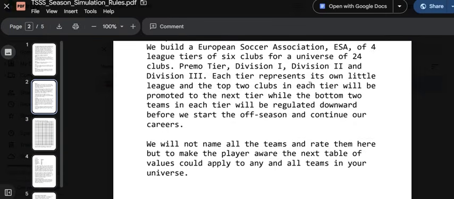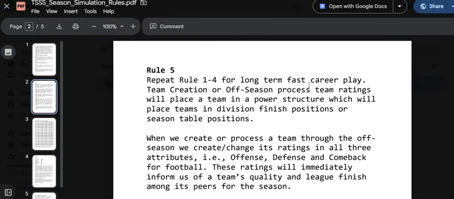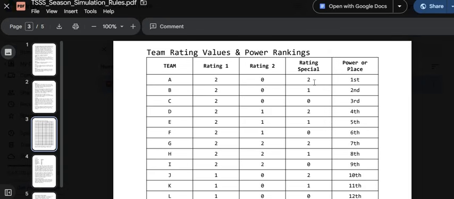However, this is why I make the note that you'll need to make common sense conversions. There'll be those of you who want to play soccer or hockey. This rating for hockey and soccer is bad because this means your goalie. This is the goalie rating. 2 means he gives up a lot of shootout goals, right? So what you're going to want to do with goalie-based games is this team would be number 1. They would be a great attack team, a great defense team, and have a brilliant goalie. This would be a top-ranked hockey team.